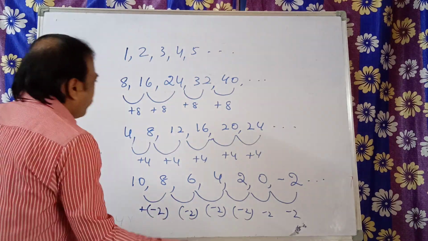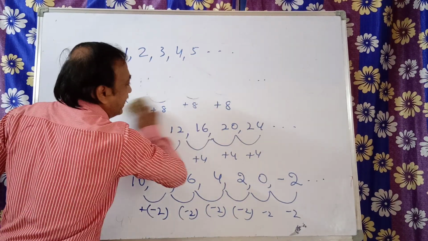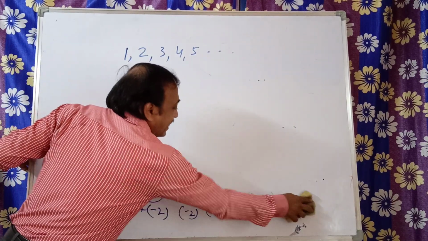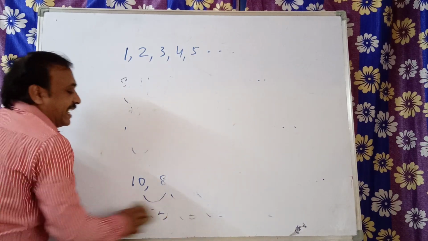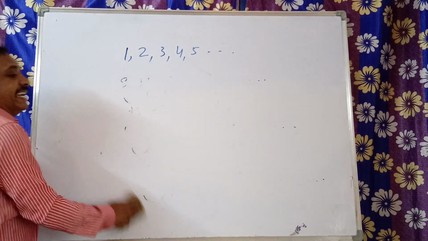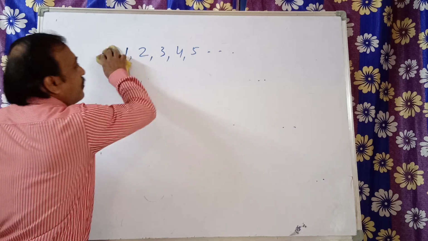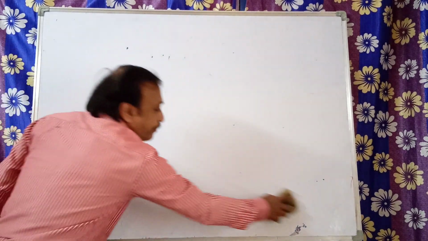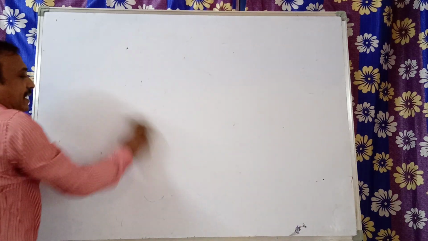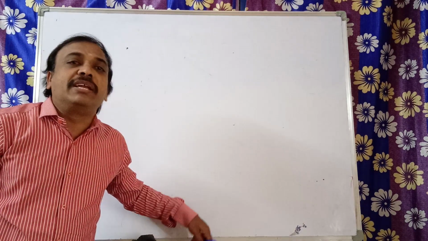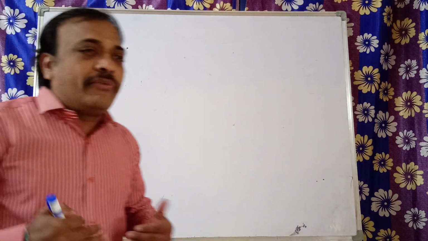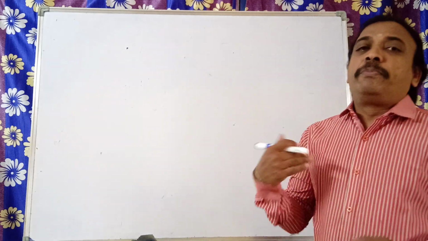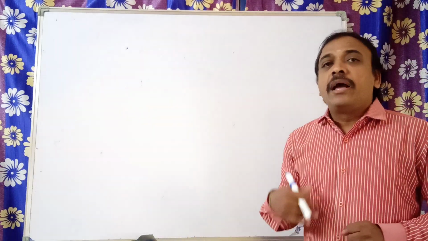What are these? Numbers which have some pattern. Sequences. A sequence is nothing but numbers in order. It may be in increasing order or in decreasing order, by following some rules, by following a particular pattern. So now we are going to discuss the sequences. In other terms we call it a progression.